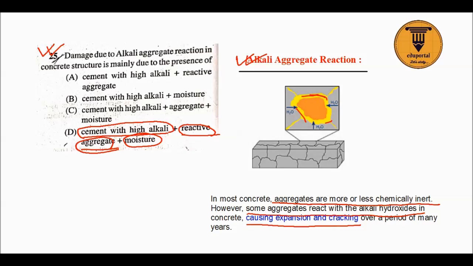As a result, the product formed will cause expansion and cracking. So this is the result of alkali aggregate reaction, and it is caused by cement with high alkali, reactive aggregate and moisture. So option D is the correct answer.